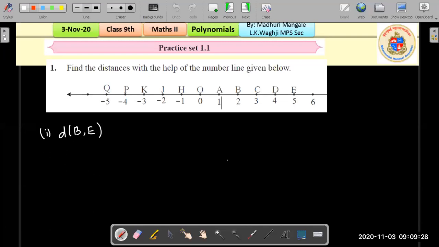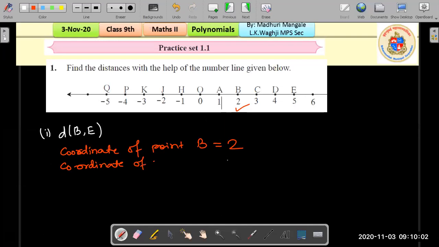First, we write the coordinate of B and the coordinate of E. Coordinate of point B is, yes, I know you all have it, it's 2. And what is the coordinate of point E? The number exactly below E, that is 5. So the coordinate of point E is 5.